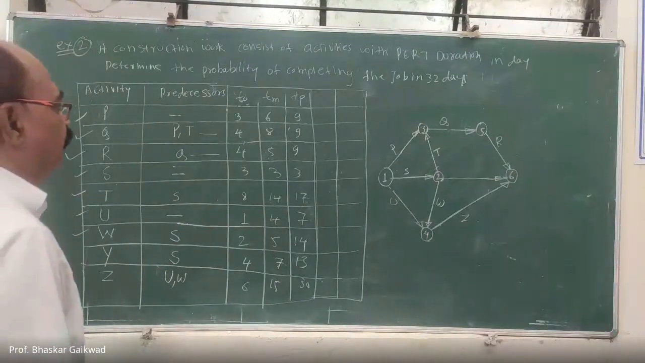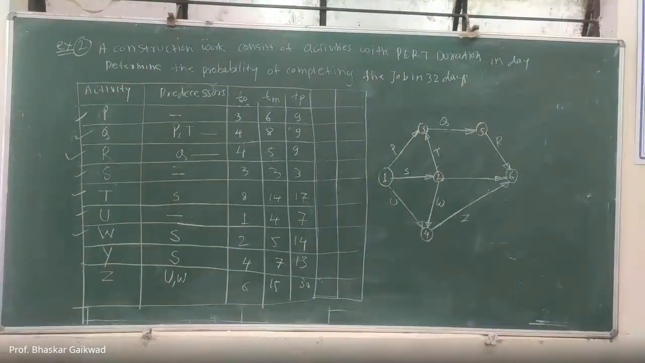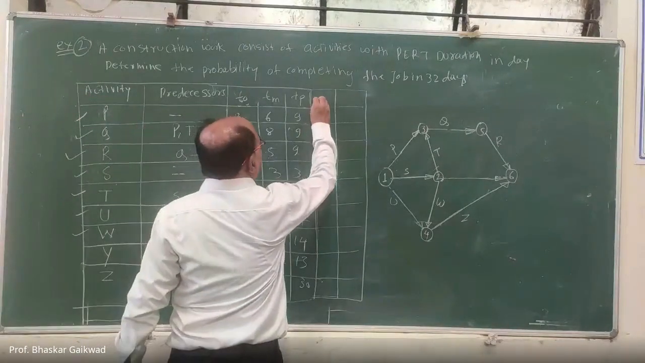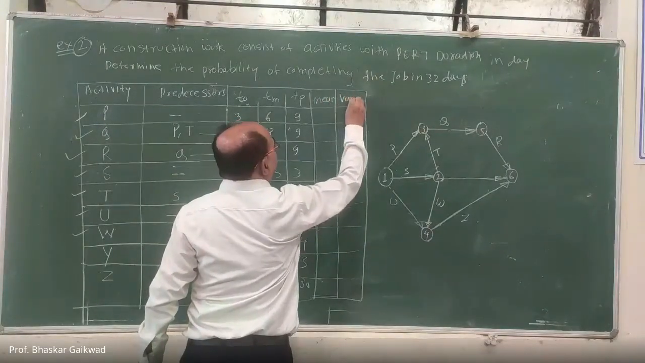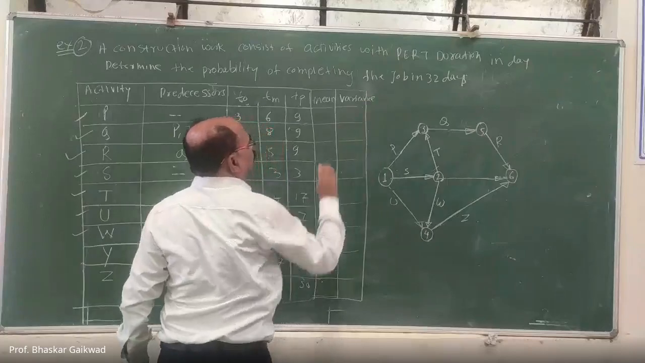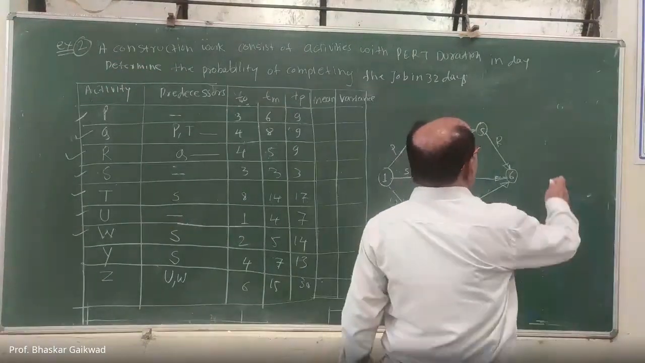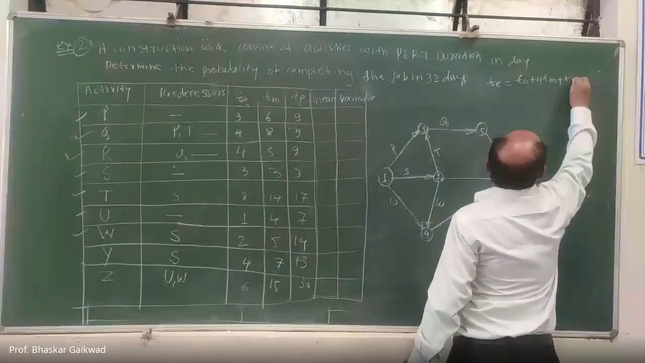Now, after this, we have to find out the critical activity. In order to find out the critical activity, we have to find out the mean. So here mean will be there and here is the variance. How to calculate mean? Mean, we have to calculate: T is equal to (T0 plus 4TM plus T) divided by 6.